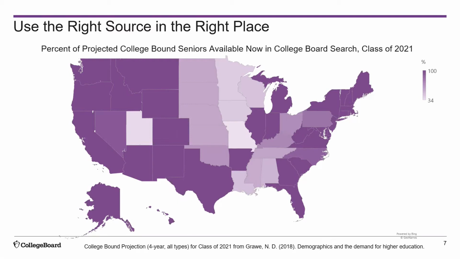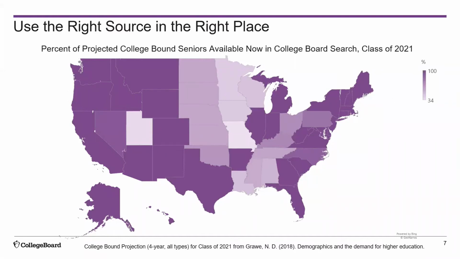The data on this map is based on data from Nathan Grawe's book called Demographics and the Demand for Higher Education. It shows that in more than half the U.S. states, the volume of students in the class of 2021 who are opted into search exceeds the number of students Grawe projects as bound for a four-year college.